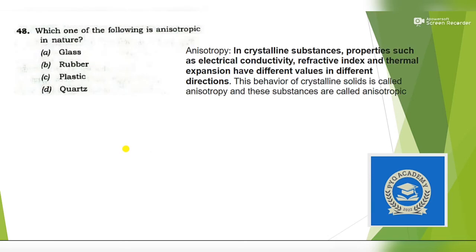Okay. Next question: which of the following is anisotropic in nature? So a totally factual question. Answer is option D, quartz. Anisotropic means in a crystalline substance, properties such as electrical conductivity, refractive index, and thermal expansion have different values in different directions. Also a concept from higher NCERT.